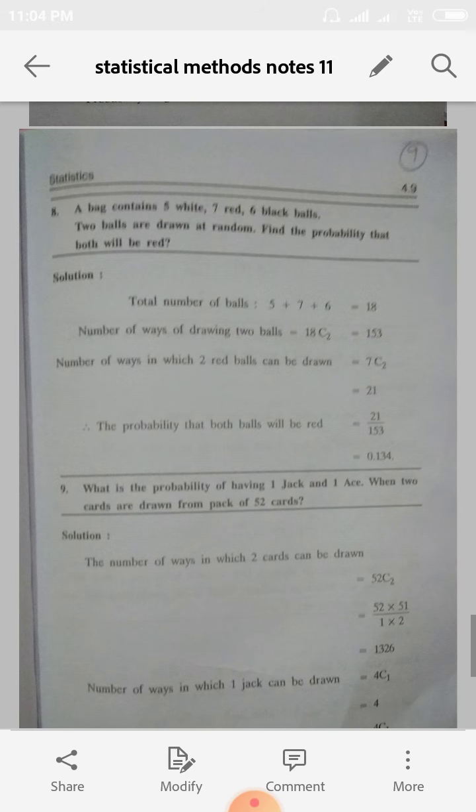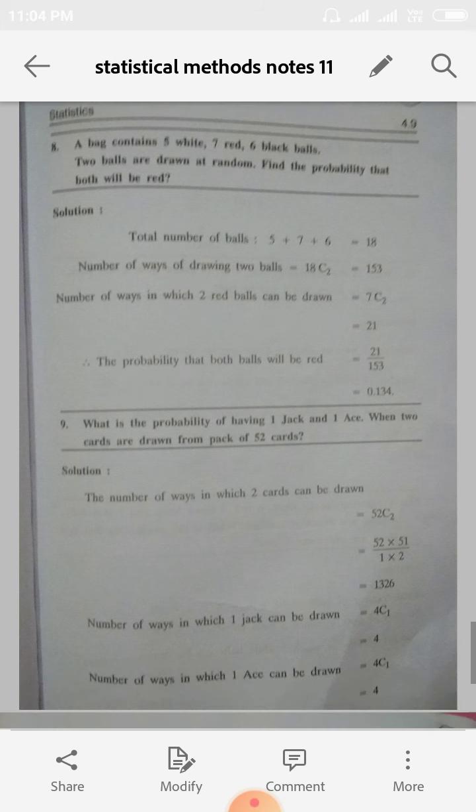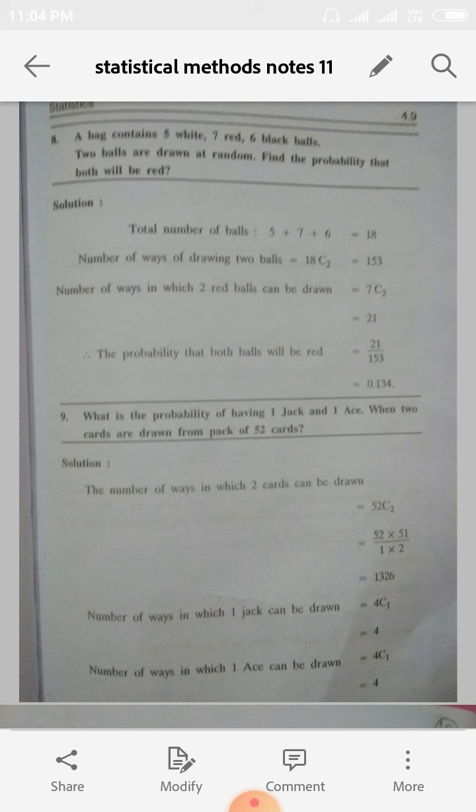Right. Next sum. A bag contains 5 white, 7 red, 6 black balls. 2 balls are drawn at random. What is the probability that both will be red? So first find the total number of balls. 5 plus 7 plus 6 is equal to 18 balls. So out of 18 balls, you have to take 2 balls.